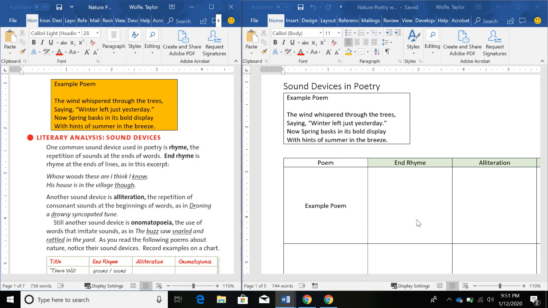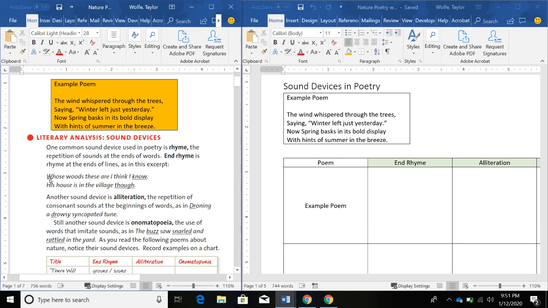So you have 3 poems to read in addition to the example poem that we're going to go over right now. For each of those poems, you're going to do a TP-CASTT, and you're going to record some sound devices that you hear and see within each of those poems. So let's go ahead and look over those sound devices right now. The first one you're going to look for is end rhyme. End rhyme is any words that rhyme at the end of a line of poetry.